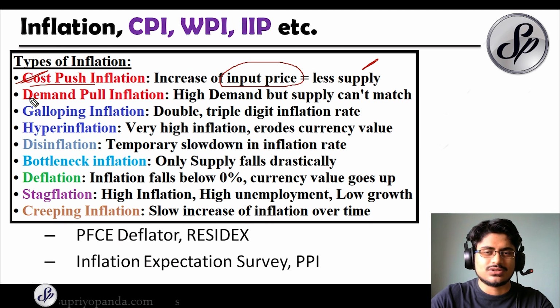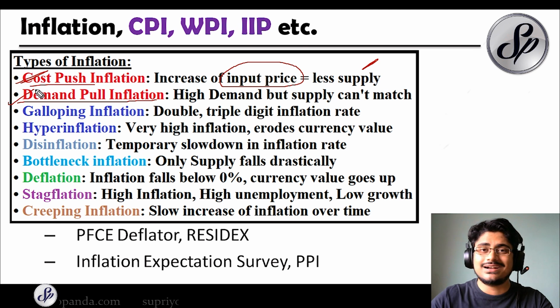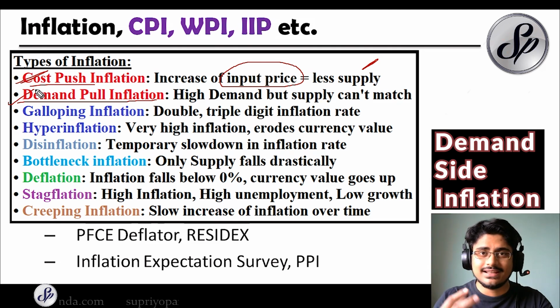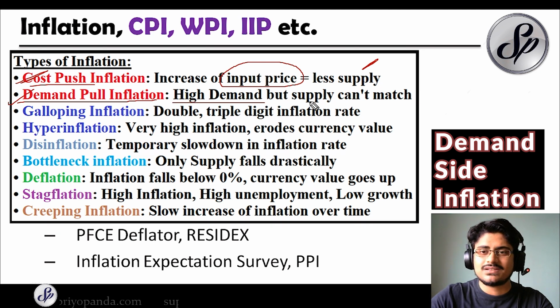The second type is the demand pull inflation. Now this is a demand side inflation. There are two sides you have to always remember: there is the supply side and there is the demand side. This means that there is high demand but the supply cannot match the exact demand.